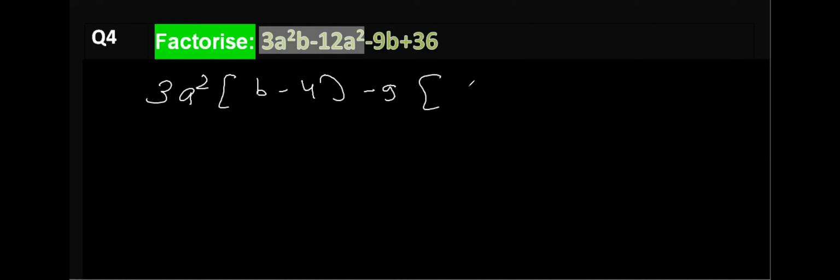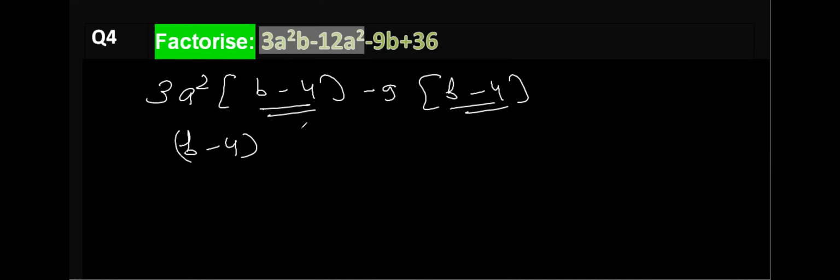In first two, 3a square is common. So 3a square into (b minus 4). Here you can take minus 9 common. So minus 9 into (b minus 4). Again, what is common? b minus 4 is common. So you can take b minus 4 common multiplied by 3a square minus 9.